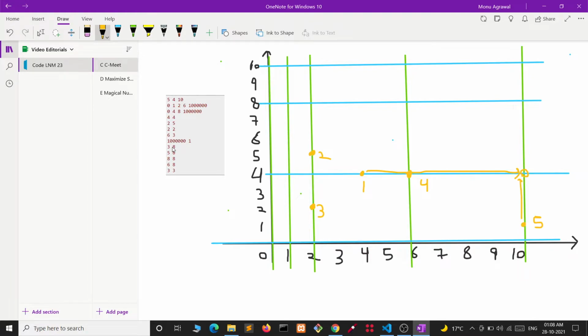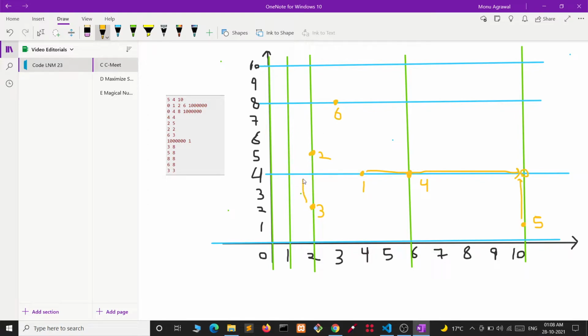Now let's see house number 6, at 3 8. It is here. We can see that the persons at house number 2, house number 3, house number 4 and house number 5 will be able to meet with the person at house number 6.